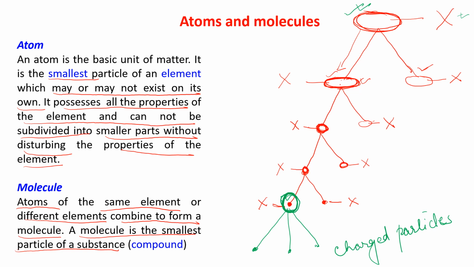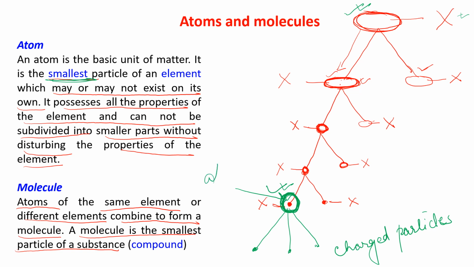Up to this much, this element is possessing all the properties of the element X. So this is the smallest one. What I said, this is the smallest particle of an element. So this is known as atom.